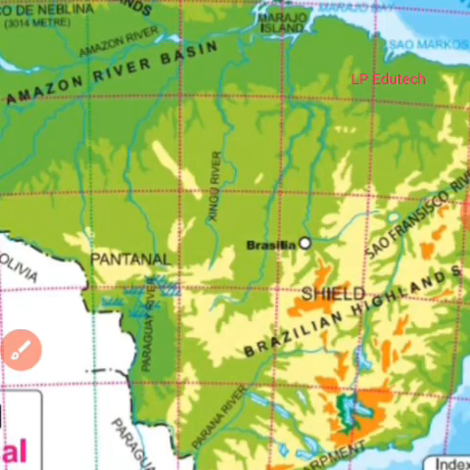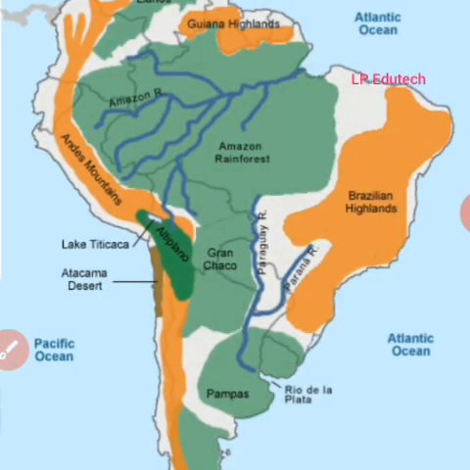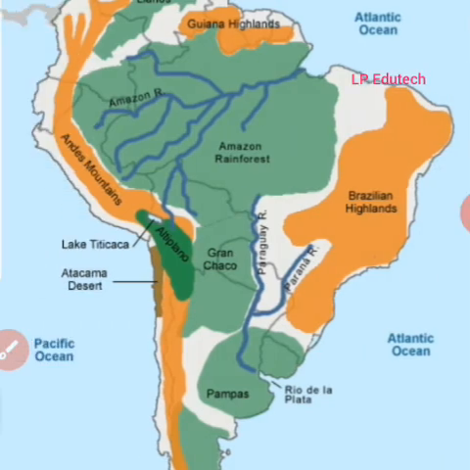So this is the picture of Brazil, and we have just studied the physical divisions of Brazil. They are five: the highlands, the great escarpment, the coastal region, the plains, and the last one, the island groups. That is what we have studied. You need to study this lesson from this point of view. Keep the map before you while studying, so that it is easy to understand with the help of images. It is very catchy and understandable, and it also gives you map skill practice. So keep the map before you and then read the same lesson from this point of view.